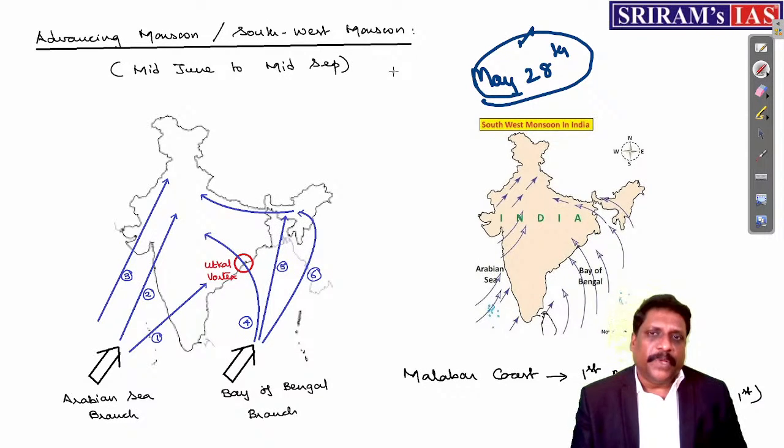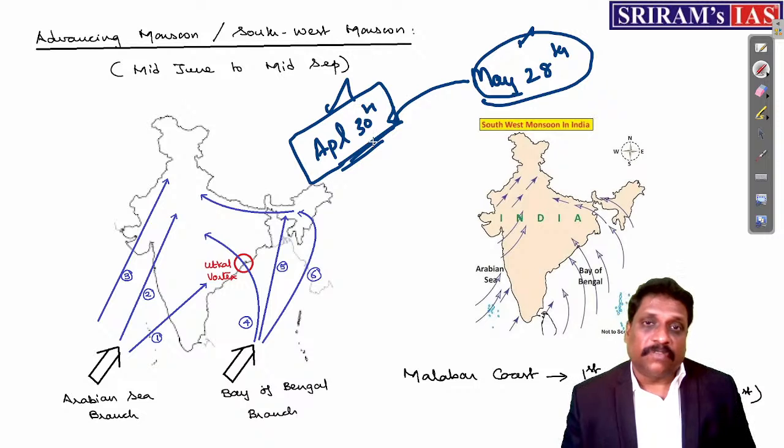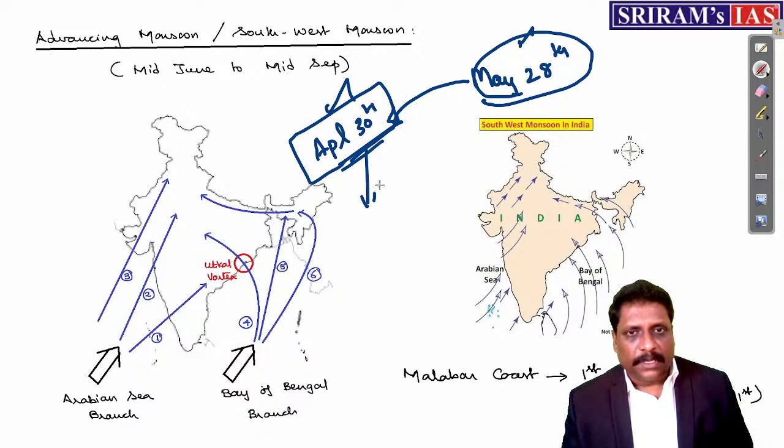So normally we believe that the question paper setting will stop somewhere before 1 month. It means I believe that somewhere around April 30th will be the cutoff date for your current affairs, right? April 30th is the cutoff date for current affairs. But this is my personal opinion, out of my experience, I'm just telling you.